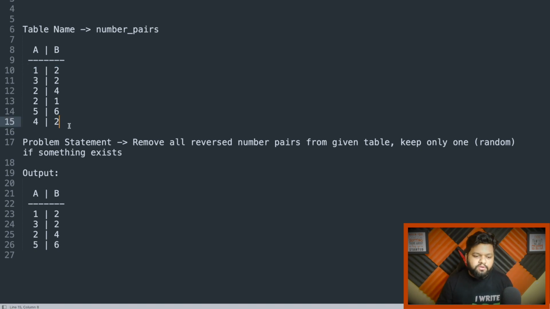And in this input table, for simplicity, we can consider there will be one entry for such a thing, like 1, 2 and 2, 1 can only exist once. There won't be any entries where 1 comma 2 or 2 comma 1 is repeated twice or thrice, and also there won't be records where the A and B values are exactly the same, like 1 comma 1, 2 comma 2. There won't be any values like that. So we can take this as an assumption and try to solve this one.